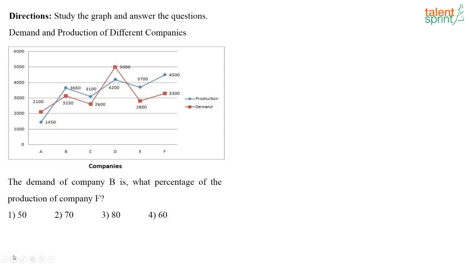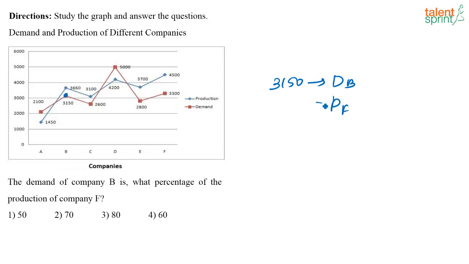So what is the answer for this one? What is the demand of company B? See, if you look at this, red line shows the demand and the blue line shows the production. So demand of company B is 3150. Okay, that is the demand of company B.